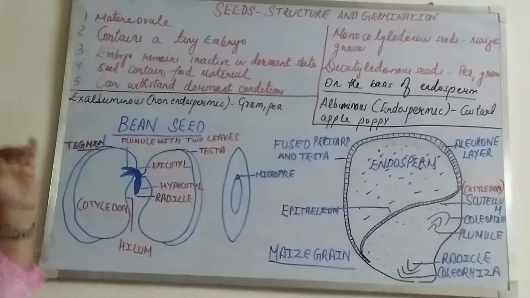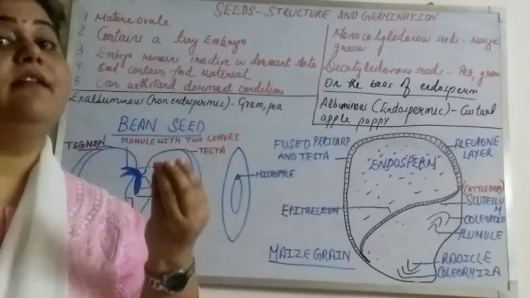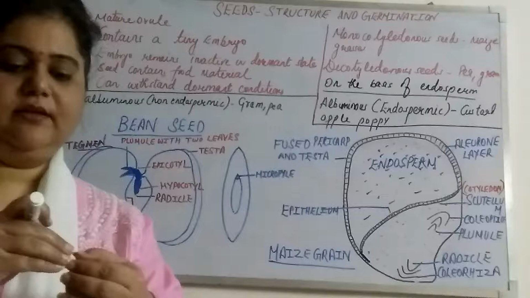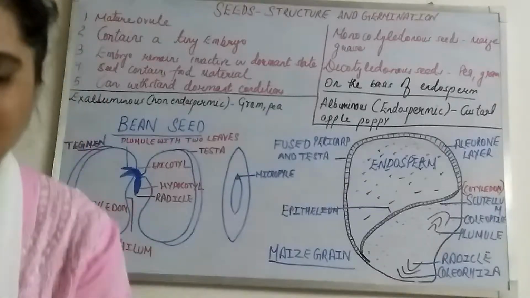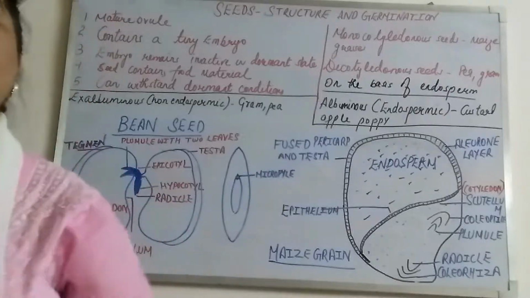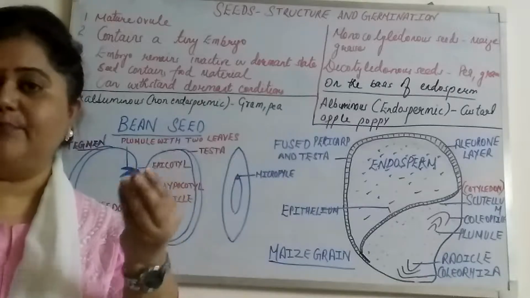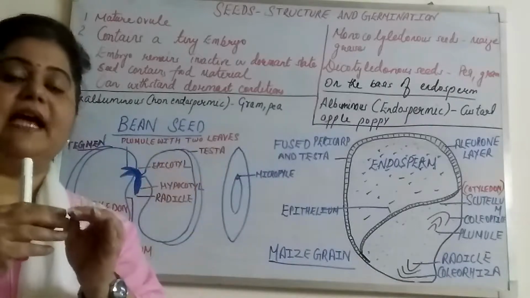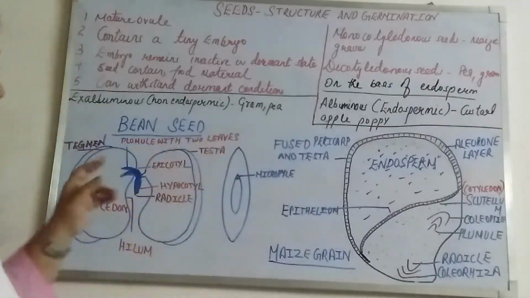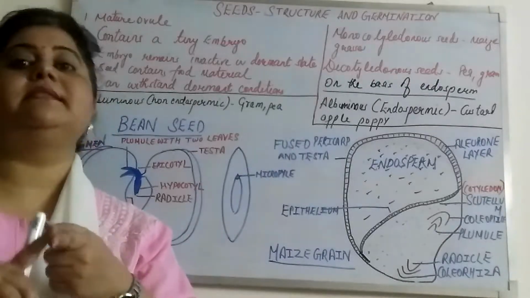Now, what is ovule? If I say what is a seed? Seed is a ripened ovule. Can you see these seeds? These are the seeds. Seed is a ripened ovule which contains an embryo inside it. And how does that embryo form? It gets formed by the fusion of male nuclei plus egg cell.